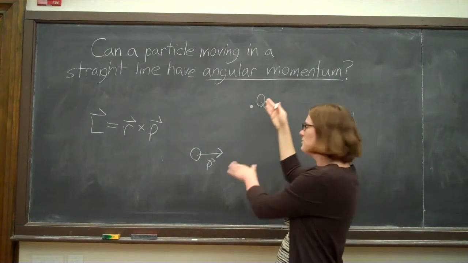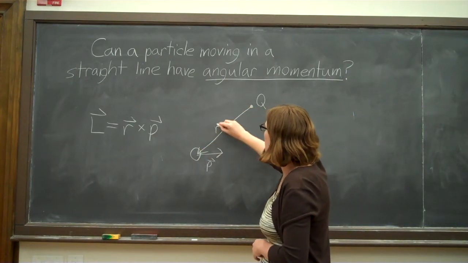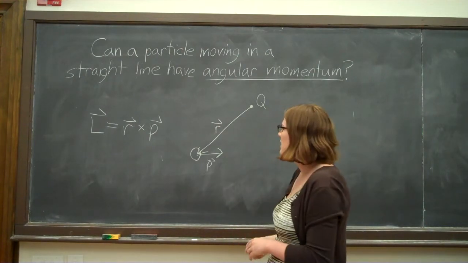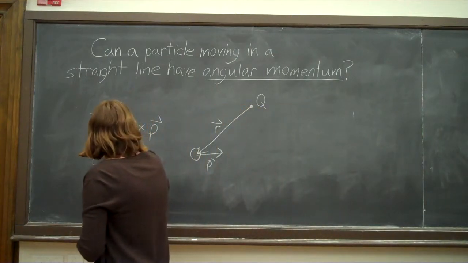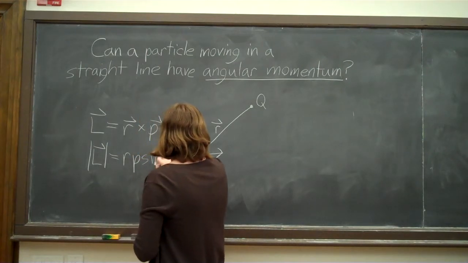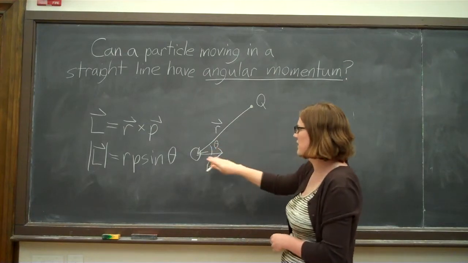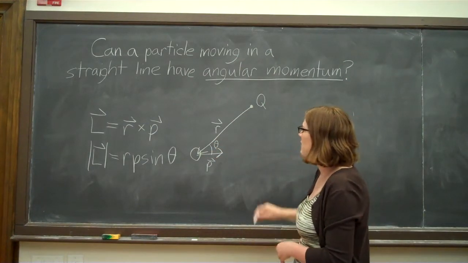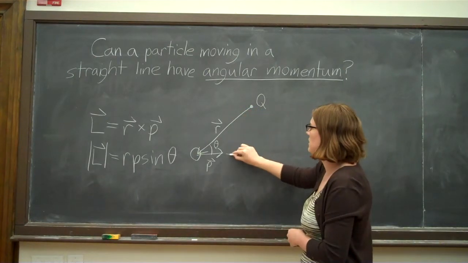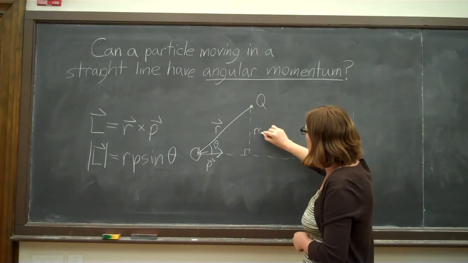q, which is perhaps where I'm standing, can be calculated by the cross product of this displacement vector r and the linear momentum p. Now if we recall that the magnitude of a cross product can also be written as rp sine theta, where theta is the angle between the displacement vector and the linear momentum vector, then we can see that the angular momentum just depends on the r sine theta component of the displacement vector. And that's just this perpendicular component here.